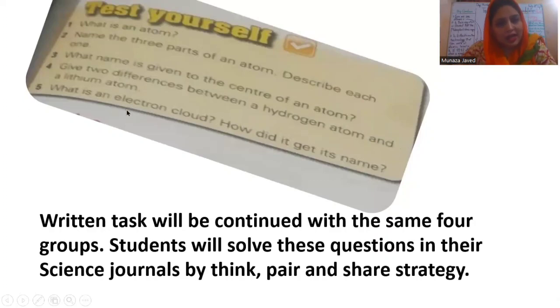What is an electron cloud? How did it get its name? Oh, it's very easy. Electron cloud is the area of the atom outside the nucleus, and as electrons are very fast, they cover the whole area in the form of clouds. That's why this term came, electron cloud. Now we will move to the next slide.